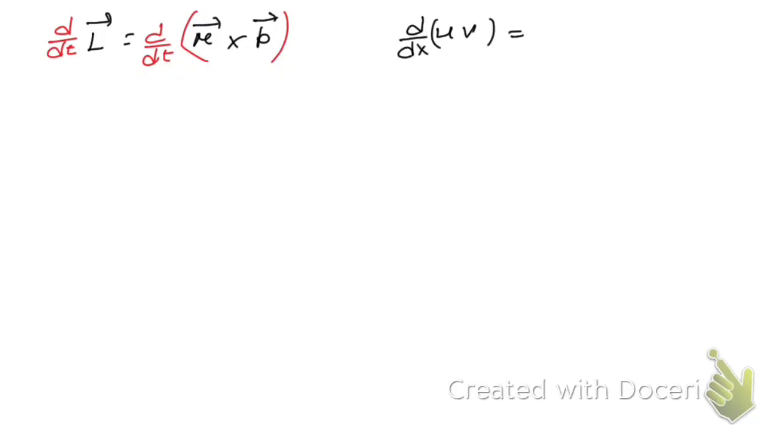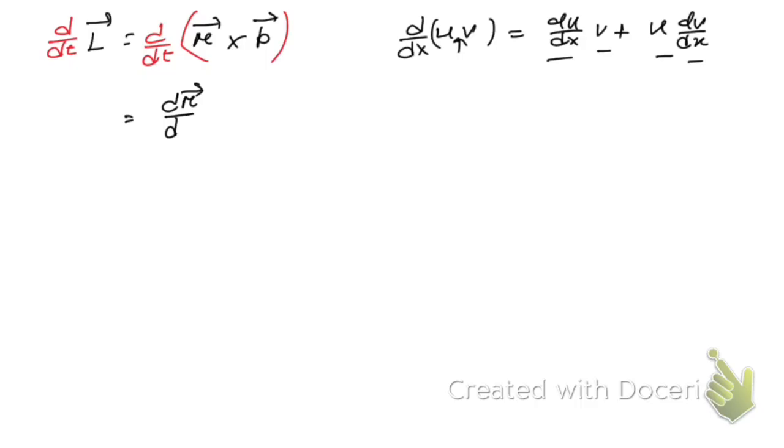So according to this, du/dx into v plus u into dv/dx. Okay, and if there is a scalar product, you can change the order, but in case of a cross product, you can't change that order. Okay, so now you see